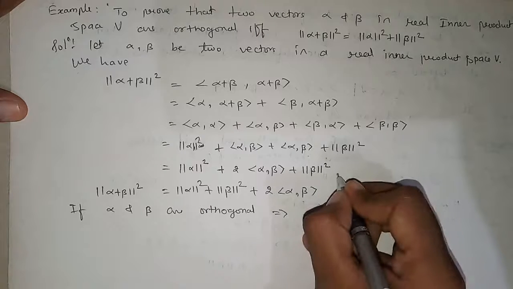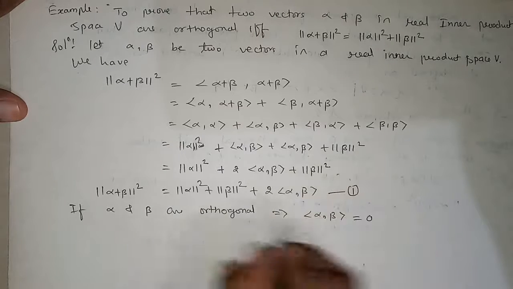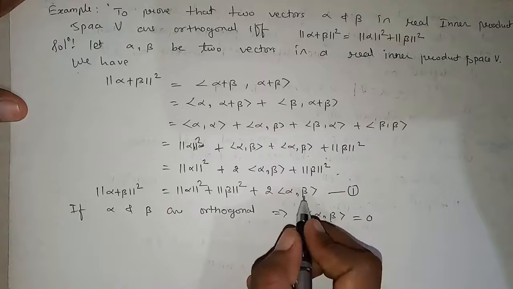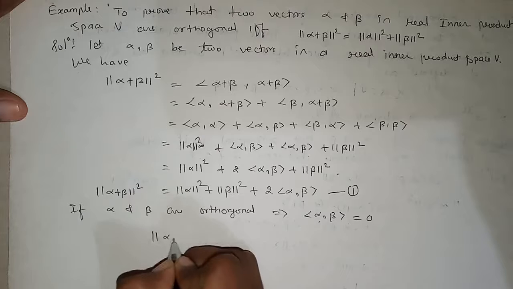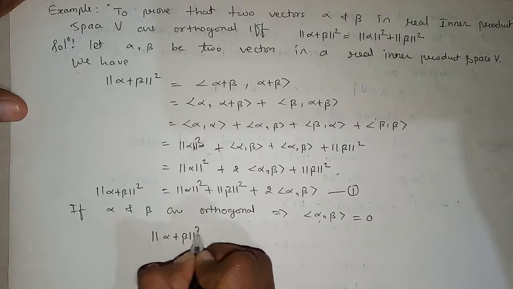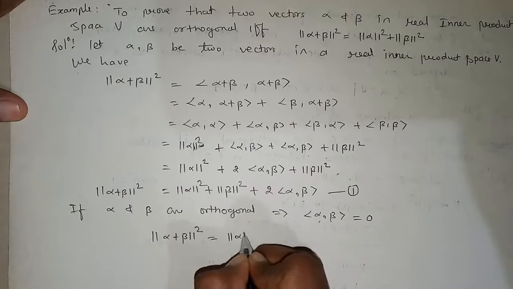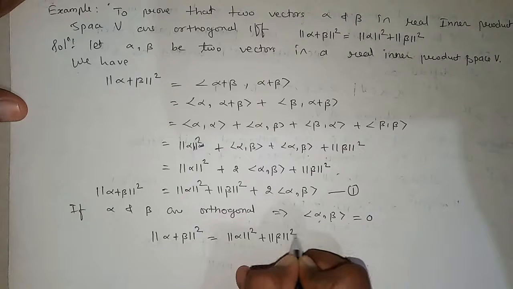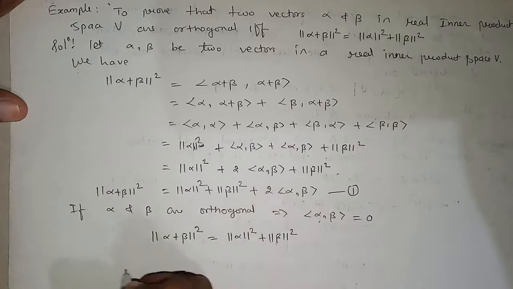If this happens, suppose I am writing this as equation 1, then if I put the value of inner product of alpha beta in equation 1, then I will get norm of alpha plus beta whole square is equal to norm of alpha square plus norm of beta square, since this value is 0. Then our first part of the theorem is proved.